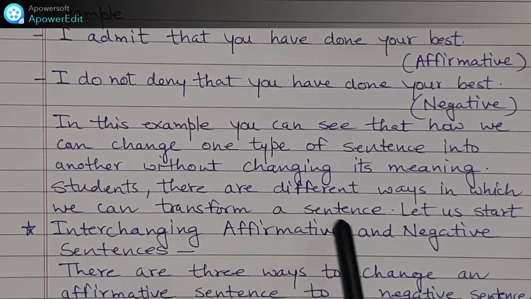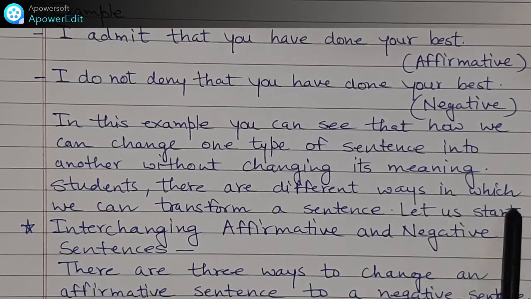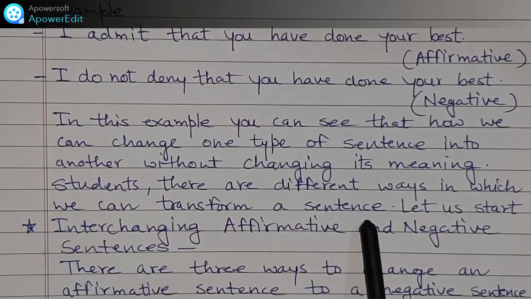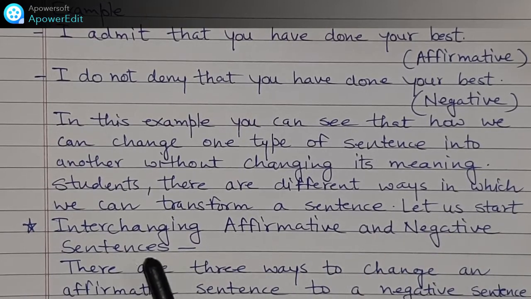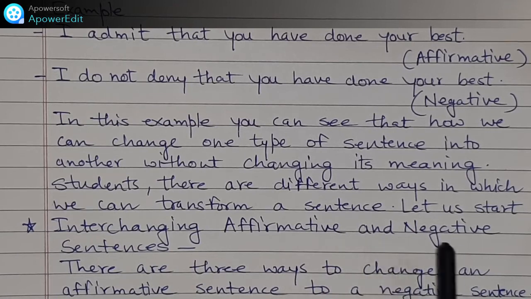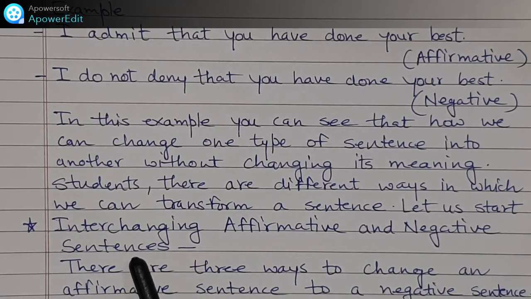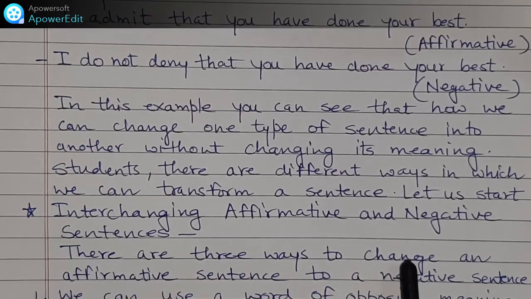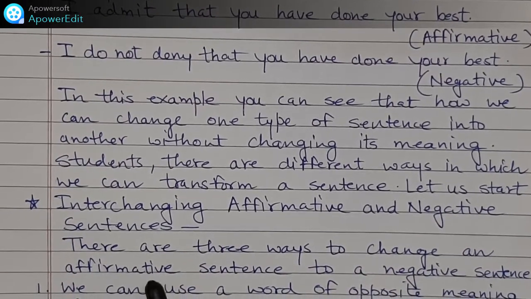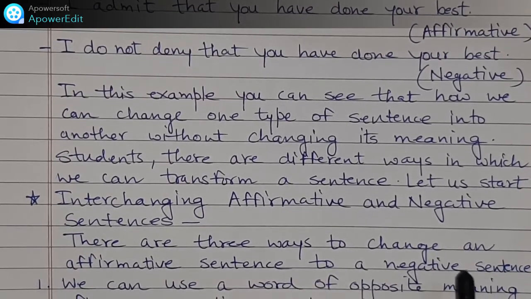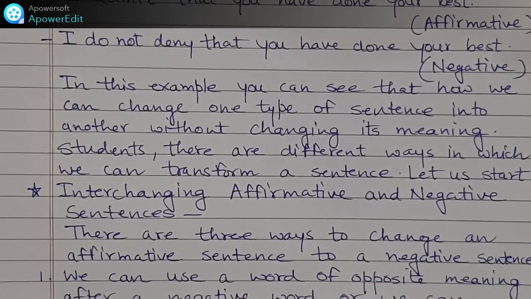Students, there are different ways in which we can transform a sentence. So let us start interchanging affirmative and negative sentences. There are 3 ways to change an affirmative sentence to a negative sentence.